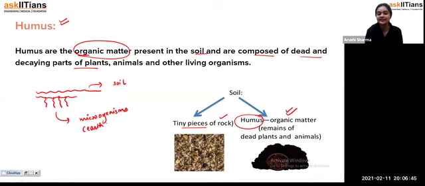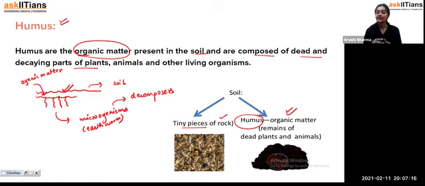And I have told you one thing about the earthworm: earthworms are the friends of the farmer. Why, students? Because what happens when you are depositing organic matter, either dead or decaying parts of plants, animals, living organisms into this soil? Now what happens, students, is that these microorganisms work as decomposers. That means they decompose this organic matter in the soil, and when that organic matter is decomposed, it gets mixed with the soil, and it results in an increase in the fertility of the soil. That is why, students, these decomposers or organisms are very important for us.